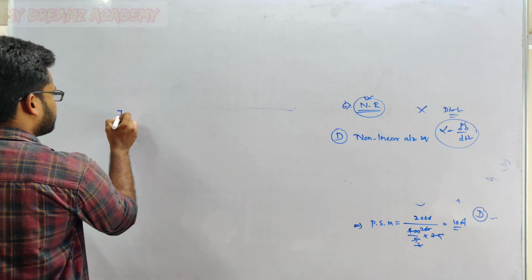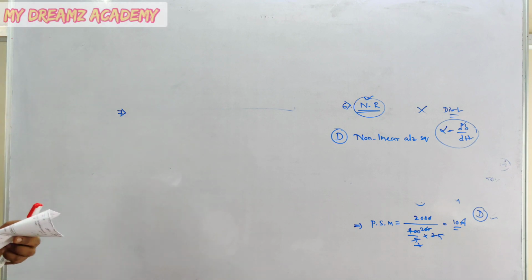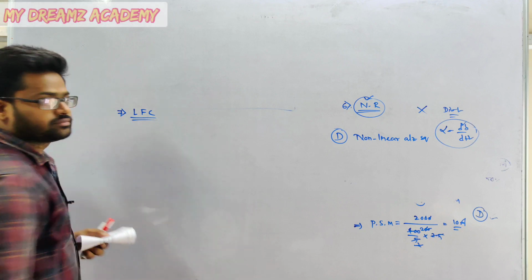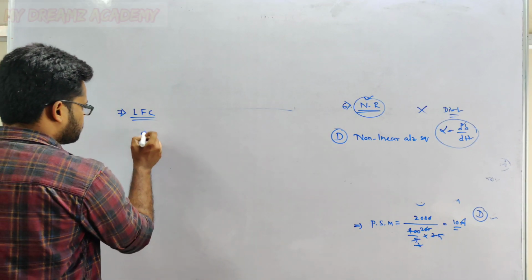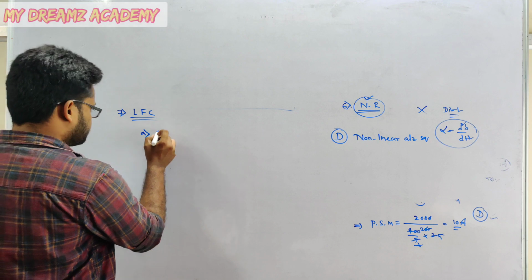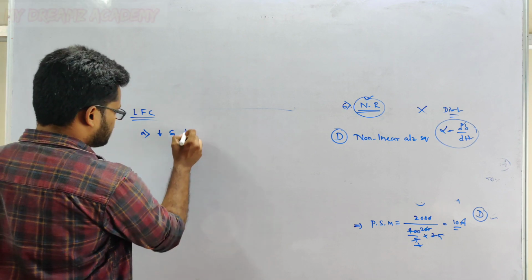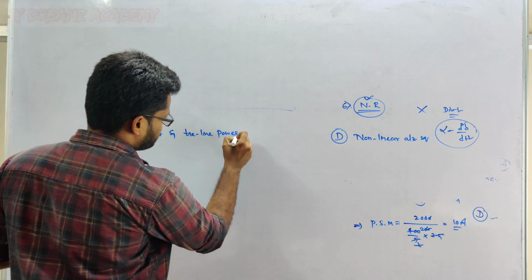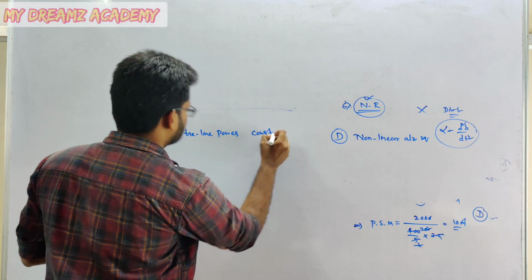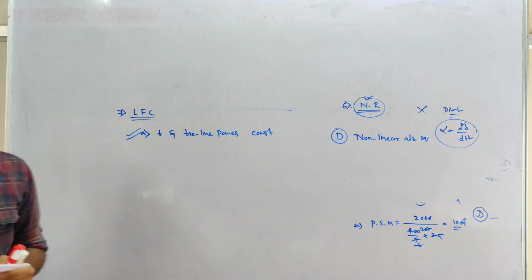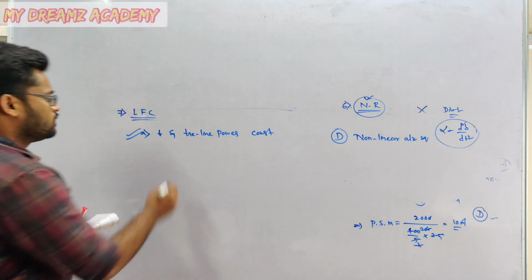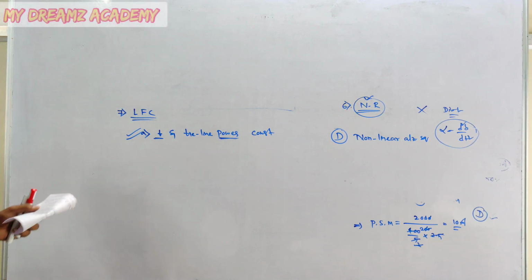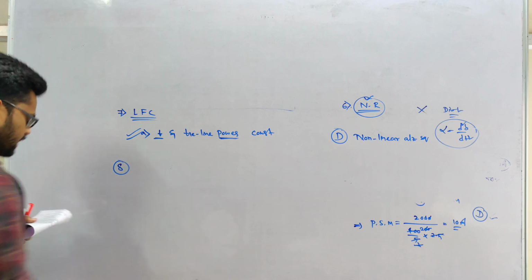So the question is, what are the objectives of load frequency control, LFC? That is, frequency and tie line power should be kept constant. So option A is correct. Frequency and tie line power should be kept constant. Now go for the eighth question.